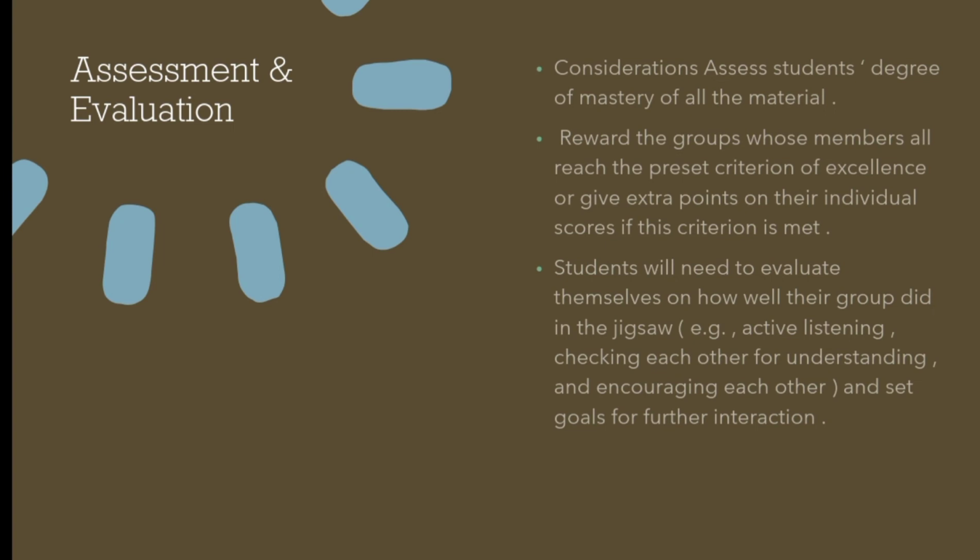The second is reward the group whose members reach the criterion of excellence, or give extra points on their individual scores if this criterion is met. The last is students will need to evaluate themselves on how well their group did in the jigsaw. For example, active listening, checking each other for understanding, and encouraging each other, and set goals for further interaction.